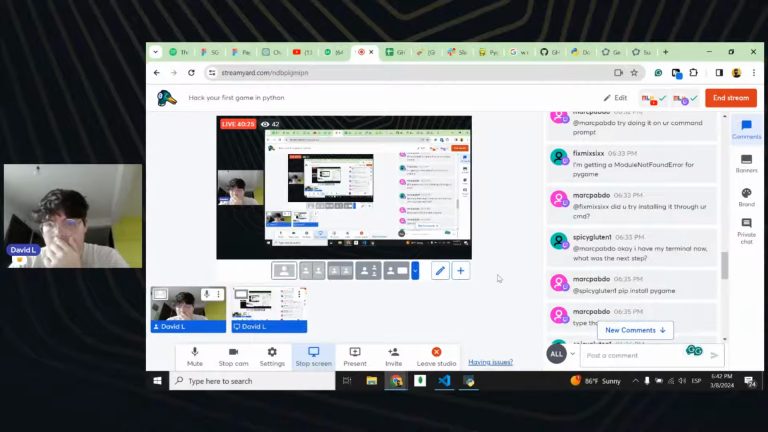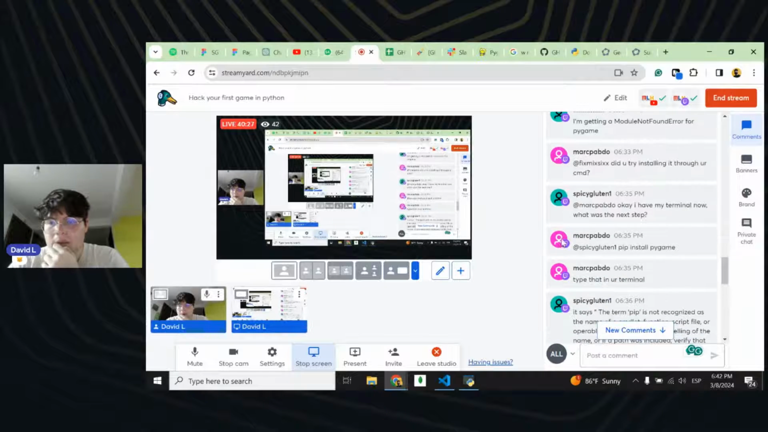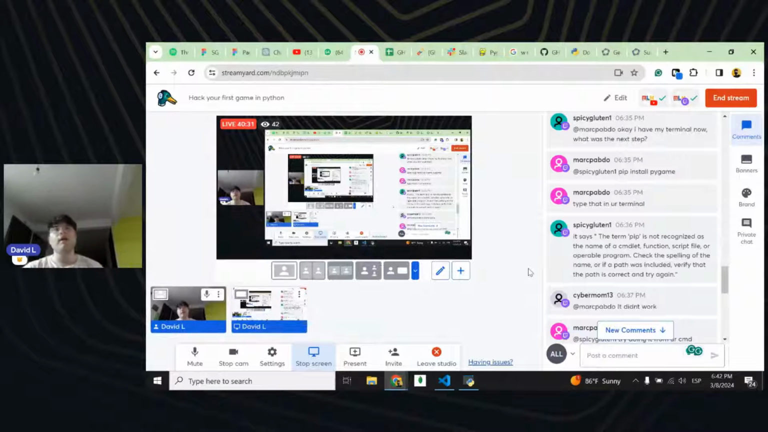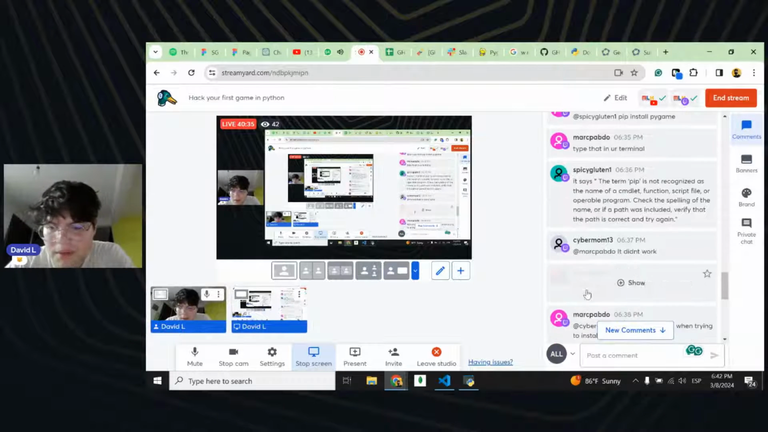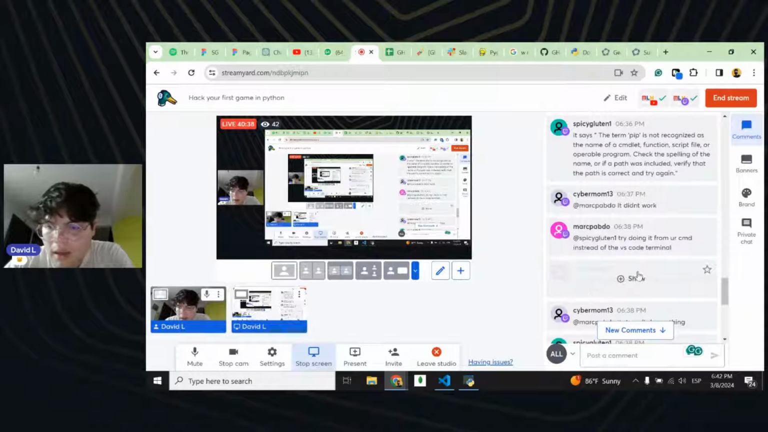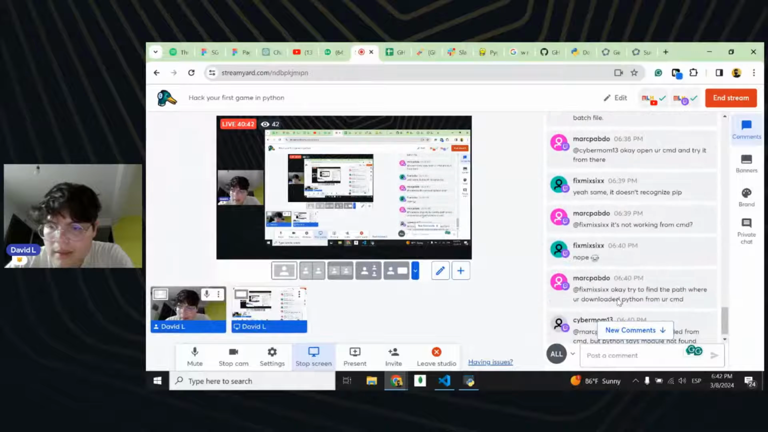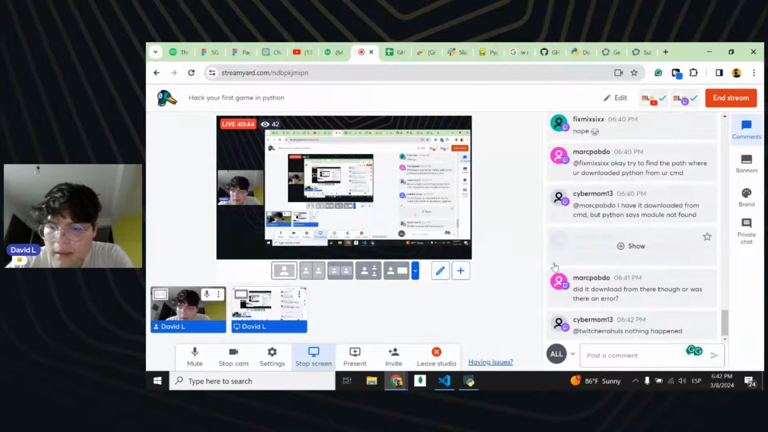Okay, I have my terminal now. What is the next step? It says the term pip is not recognized as the name of a cmdlet. Oh, right, yeah. So that's the problem. But let me see if you can actually solve that. It doesn't do anything. Yeah, it seems it doesn't recognize pip. Yeah, CMD.